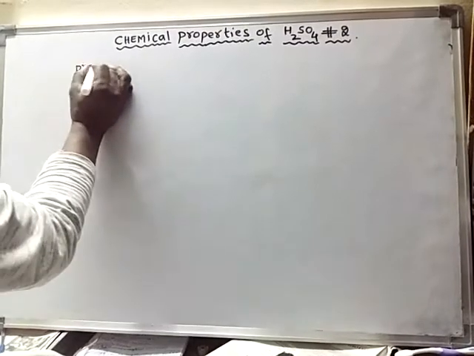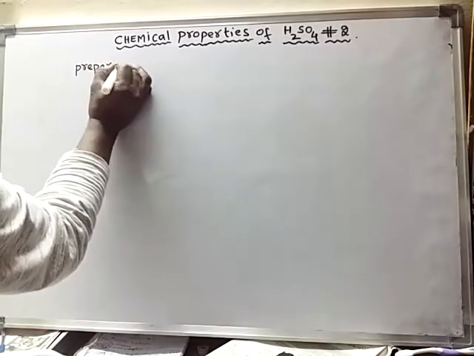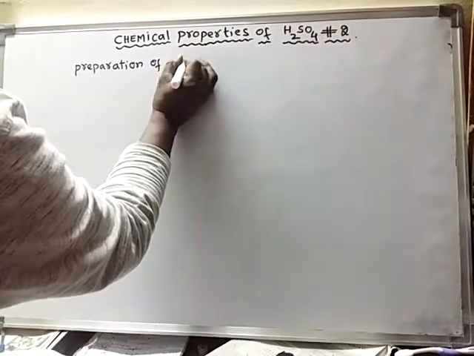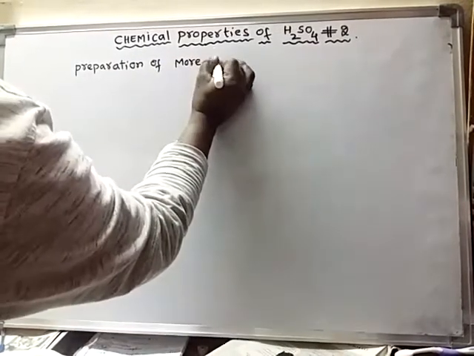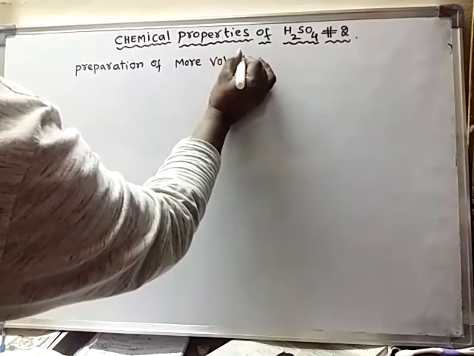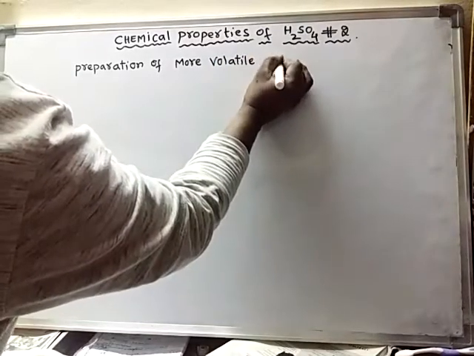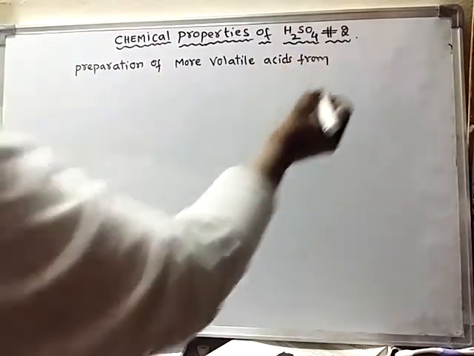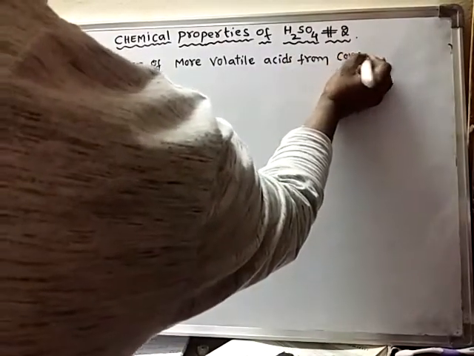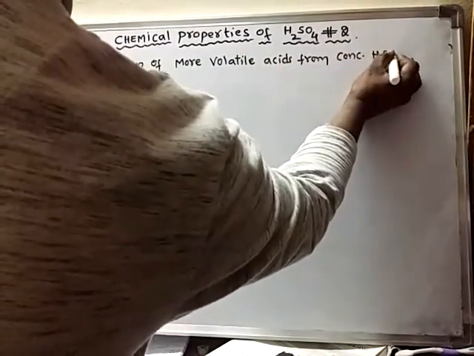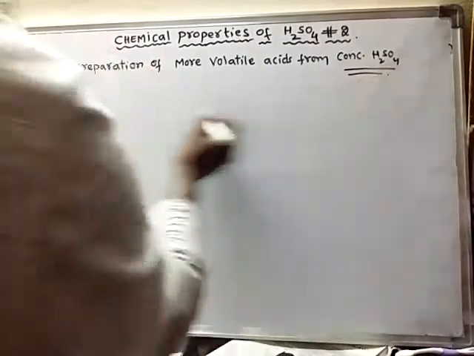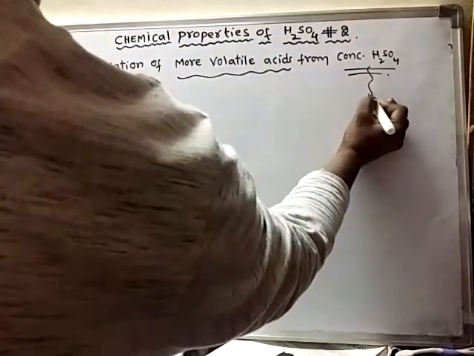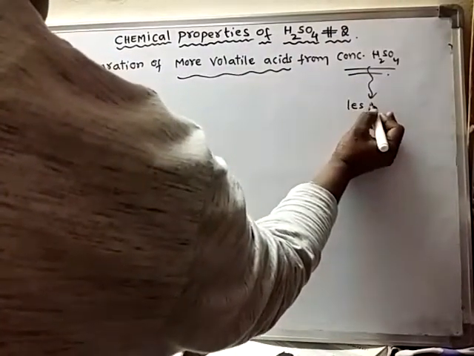Preparation of more volatile acids from concentrated sulfuric acid. Concentrated sulfuric acid is a less volatile acid.